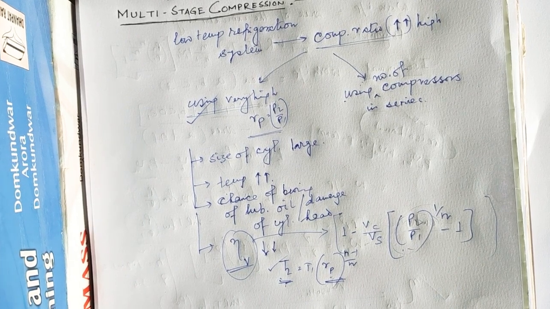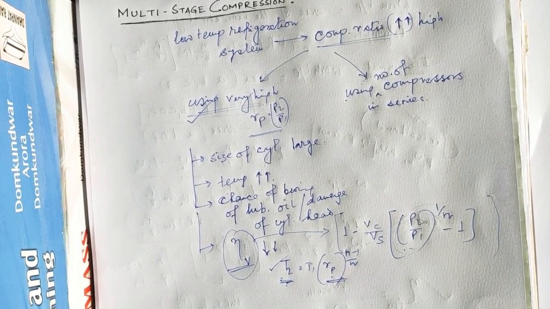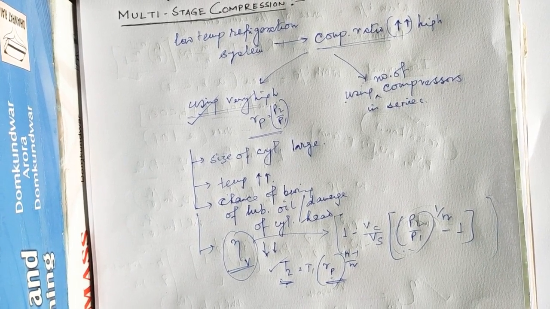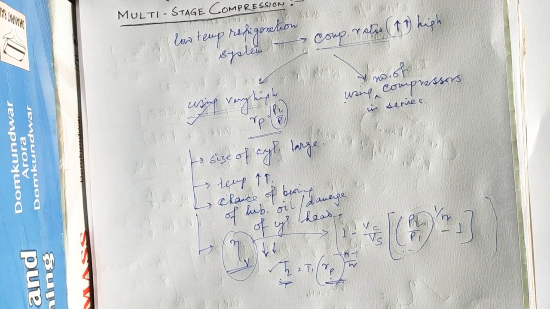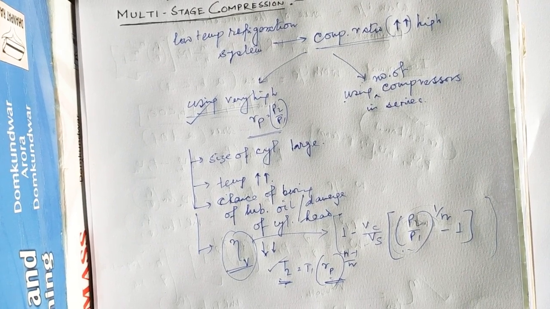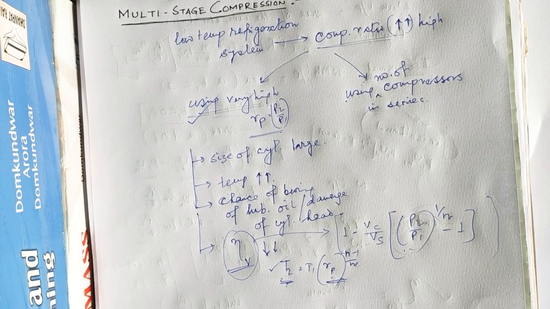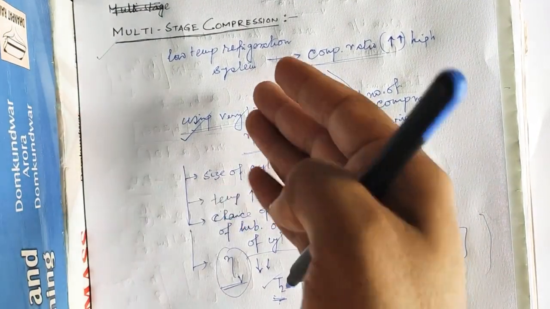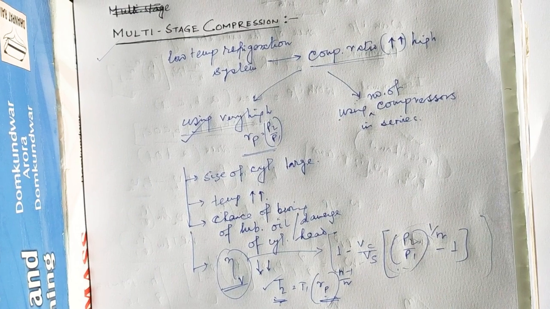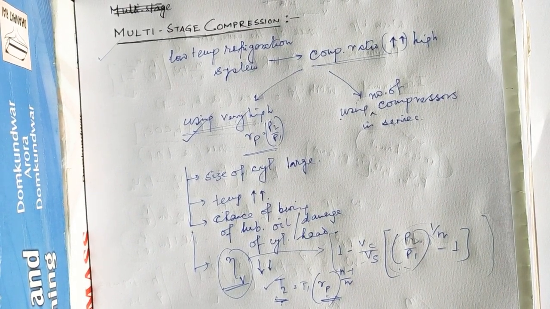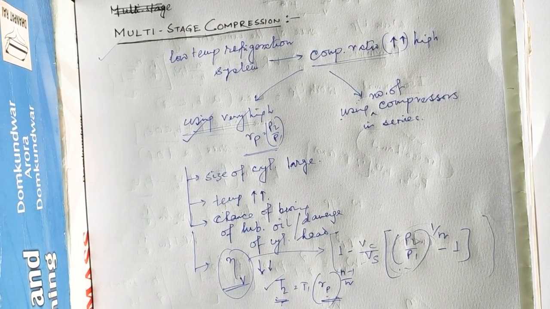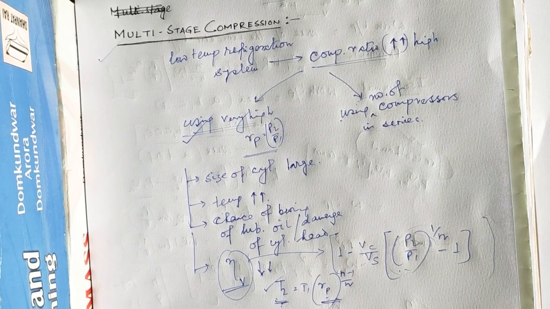A compression process using two or more compressors, along with an attachment called an intercooler between any two compressors, is termed compound compression or multi-stage compression. So in order to overcome these difficulties, the vapor refrigerant is compressed in two or more cylinders arranged in series with some intercooling arrangement between them. This is termed multi-stage compression.